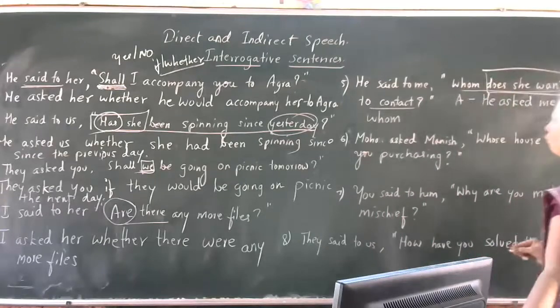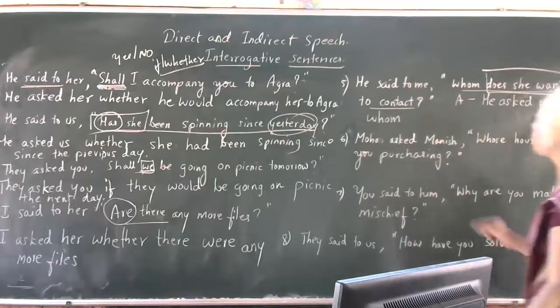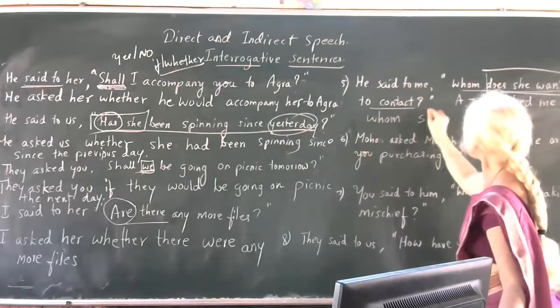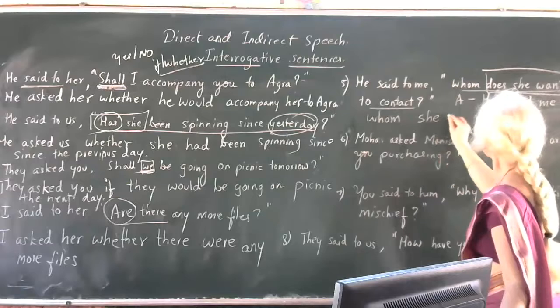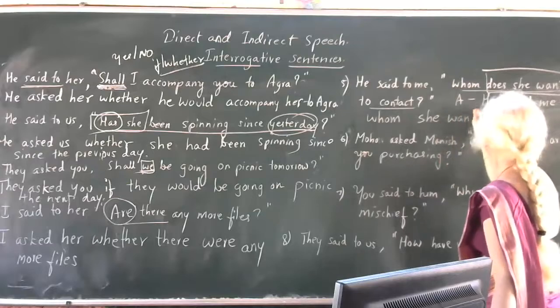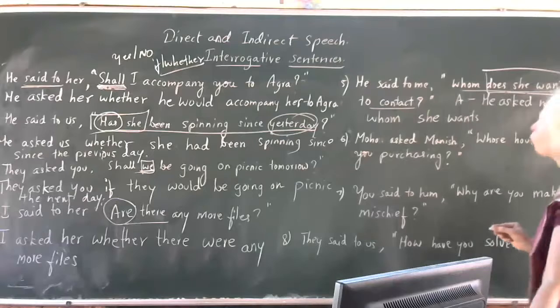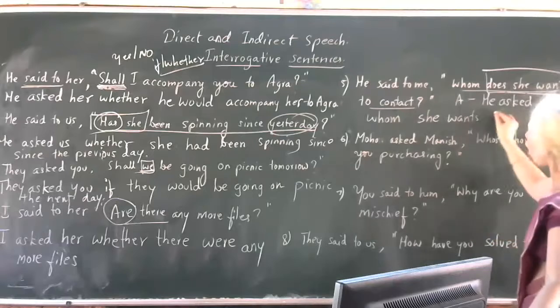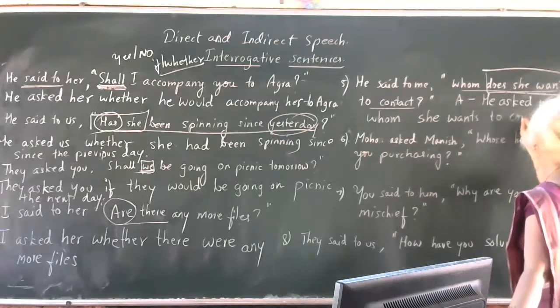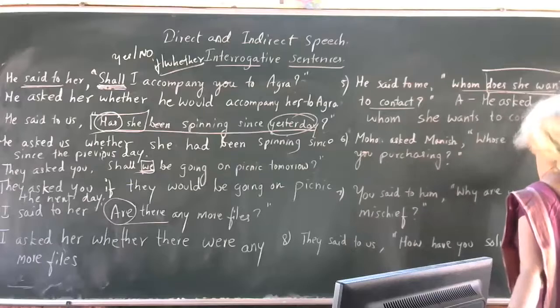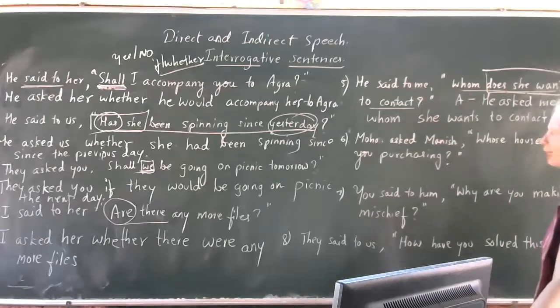Does she want is interrogative form, so let us change it to assertive form. Whom she wants. Does want means wants, no? So now whom she wants to contact. So now the answer is over.